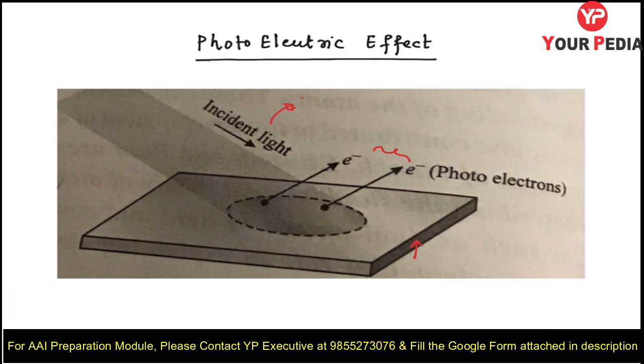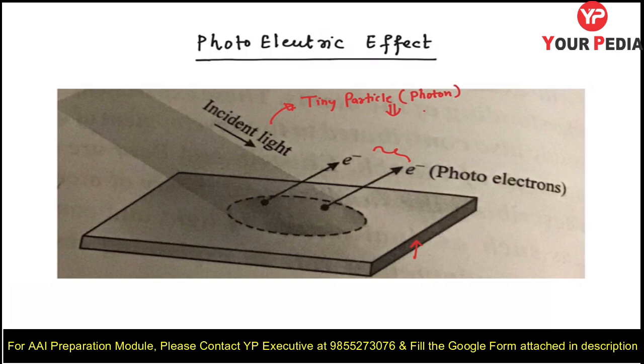There were many theories. There was discussion about the nature of light: dual nature, wave nature, and particle nature. So I am taking the conclusion. Einstein proposed that light is composed of tiny particles, which we call photons, and these photons have some energy.